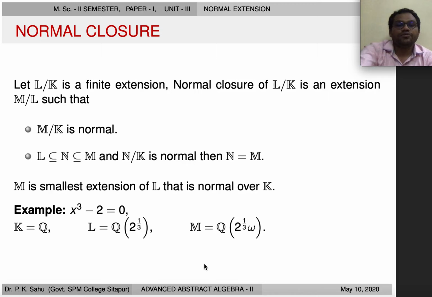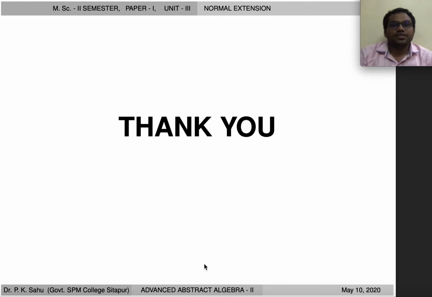So in this lecture we have discussed normal extensions and we have seen an important theorem which shows the relationship between normal extensions and splitting fields. So that's all for today's lecture.